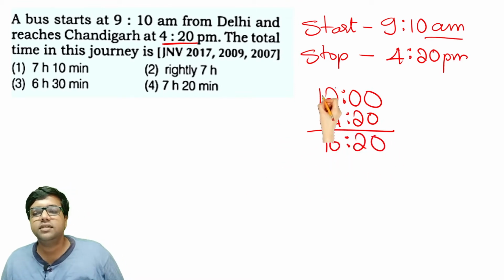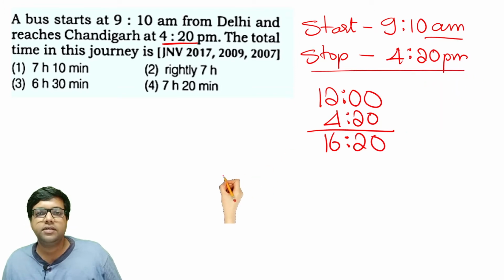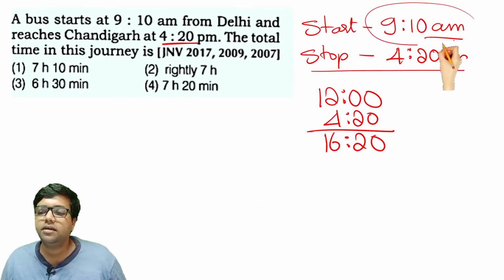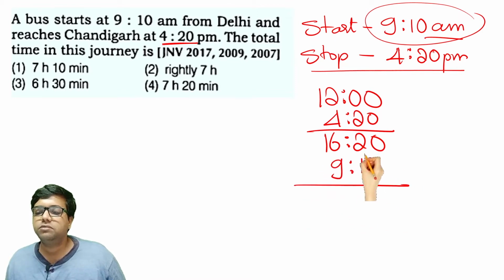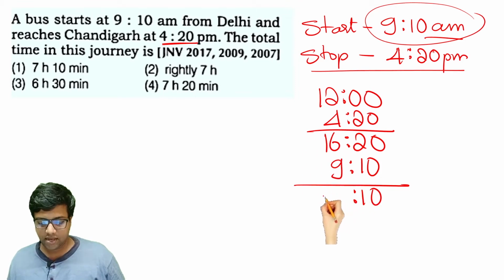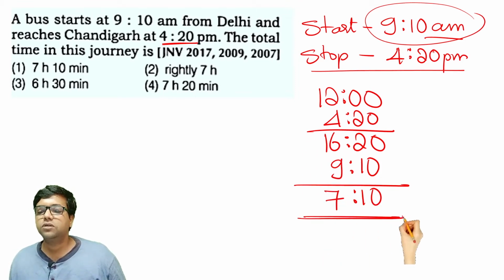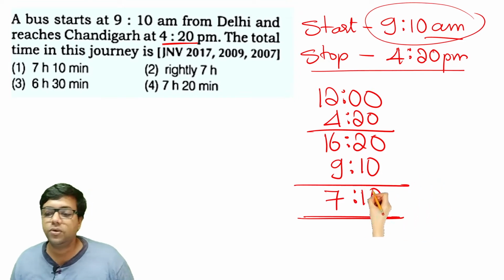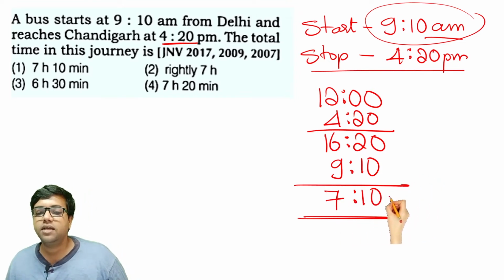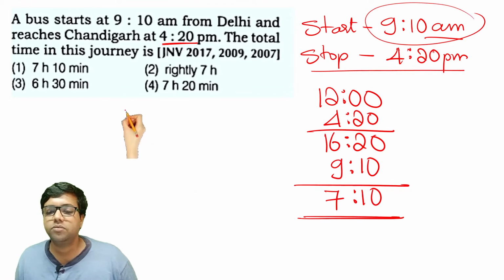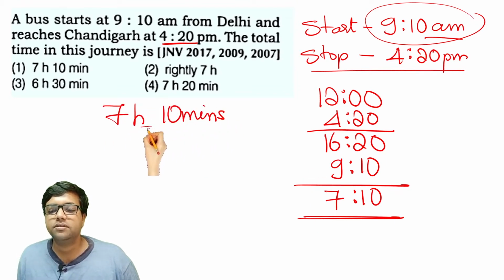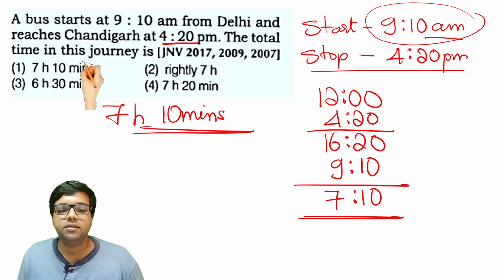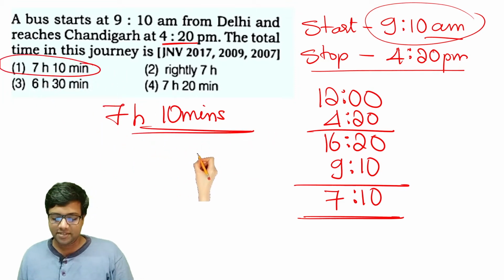After getting the stop time in railway time, you subtract the start time from the stop time. 2 minus 1 is 1, and 16 minus 9 gives you 7. So the total journey took 7 hours 10 minutes. Therefore, option 1 is the right answer for this question.